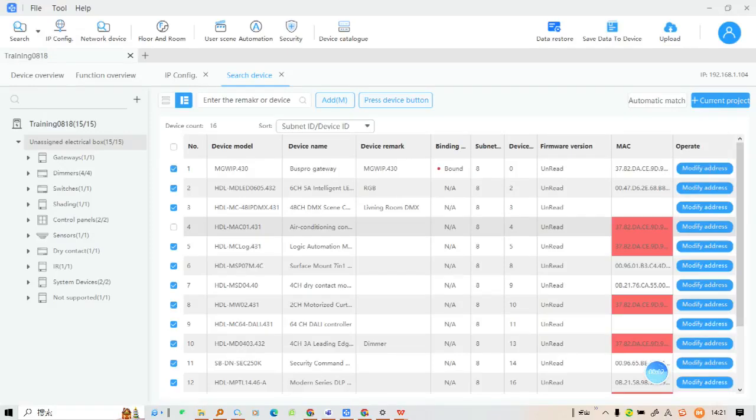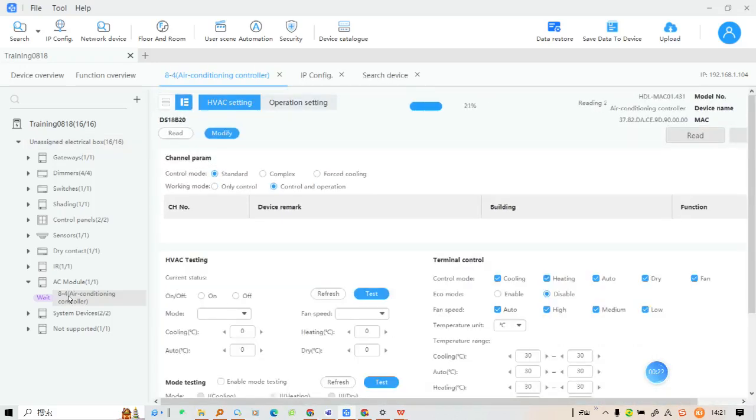Now, I'm going to show you how to use our HVAC module. This is our HVAC module, and this is the model number. I will add this to my project and go to its basic setting page. From here, we can see there are many options. Let's take a look at them one by one.